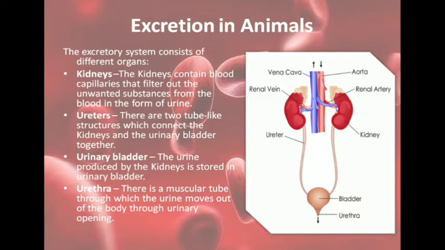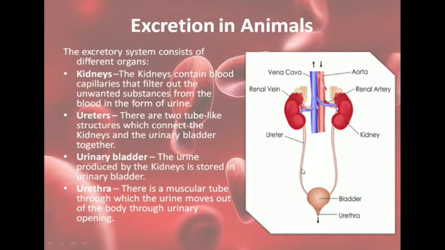So let us see the different organs that constitute our excretory system. First, the kidneys. As you can see here, these are the two kidneys, and these are located at the back of our body. The kidneys contain blood capillaries that filter out unwanted substances from the blood, and it forms the urine. So unwanted substances in the blood along with water are filtered out by the kidney, and this forms the urine.